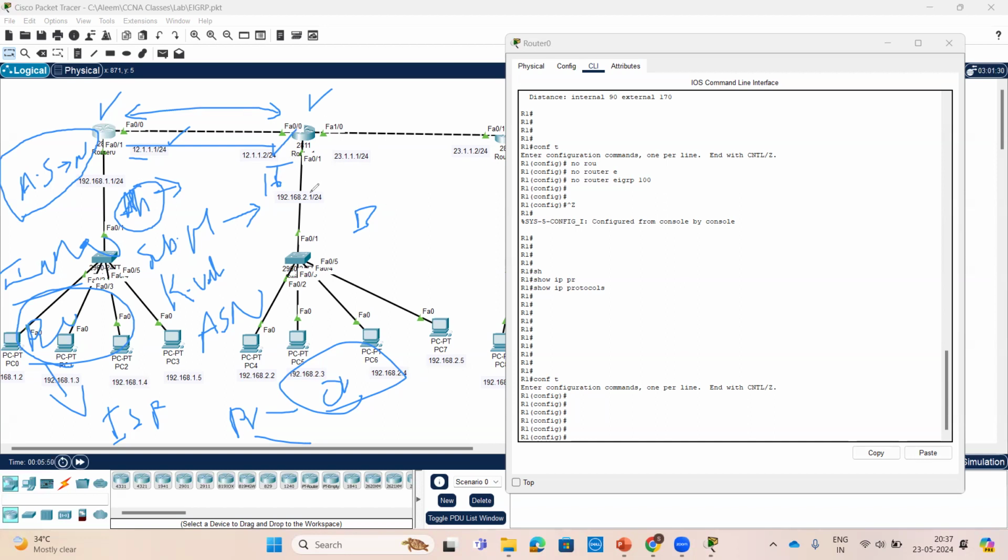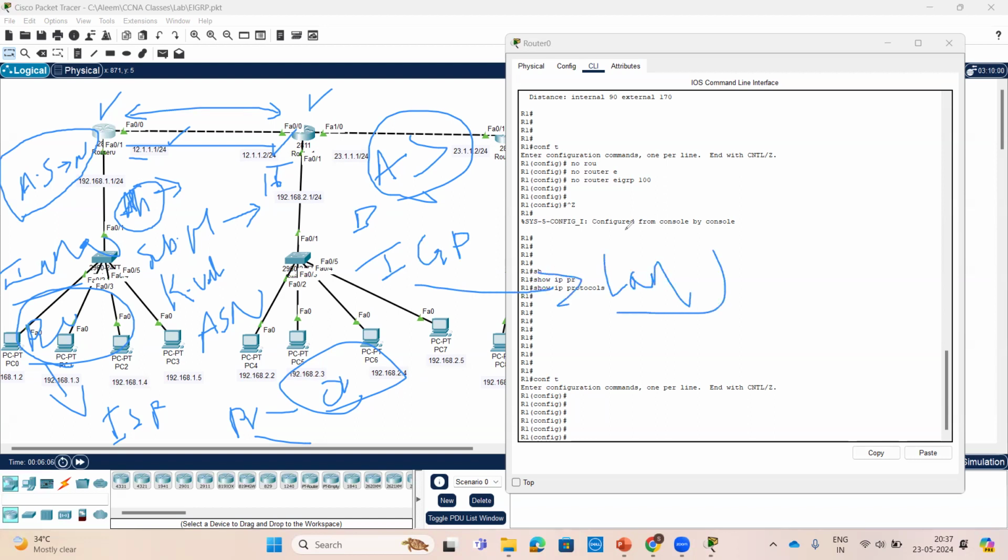In EIGRP, whenever you are using it within an organization, the same AS will be used. EIGRP is an IGP protocol, which means interior gateway protocol. We use it at our LAN sites within the organization. That is the reason AS number should be matched, otherwise the neighborship will not be formed. And subnet should be matched.